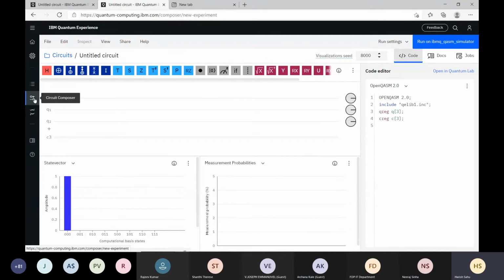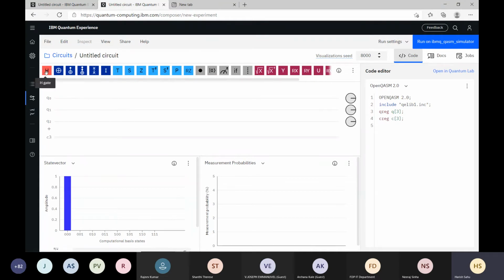Composer is kind of like in music. We have some basic notes, sa re ga ma pa, and using those you can create music. So here also, Circuit Composer means there are quantum gates available. Using those quantum gates, you can compose any kind of circuit or implement any kind of algorithm. Whatever gates we studied in the morning session are available here.